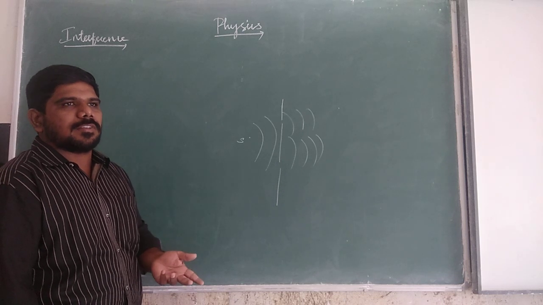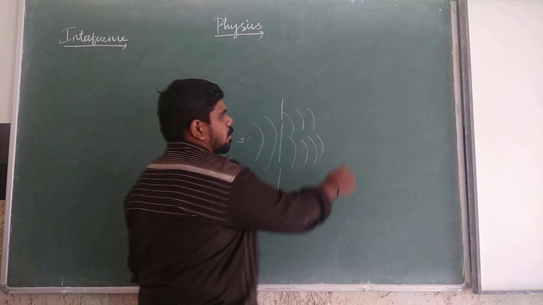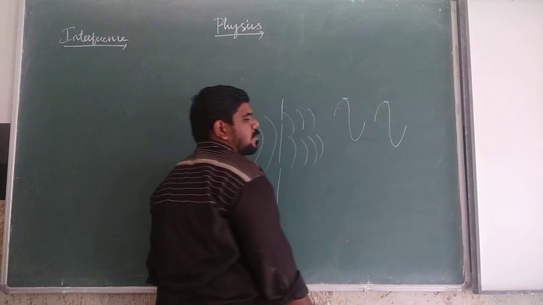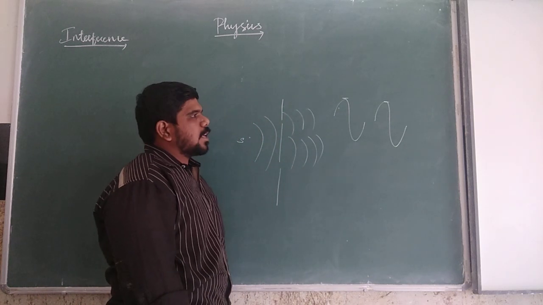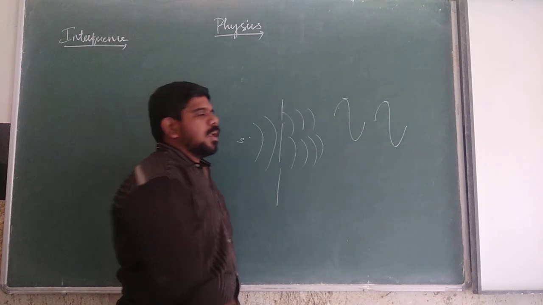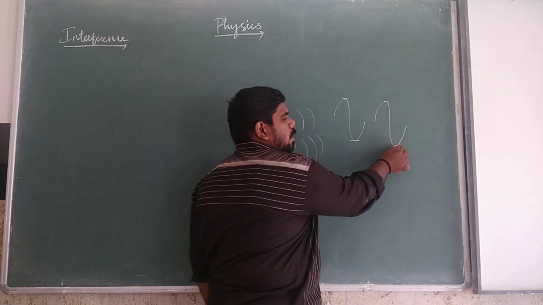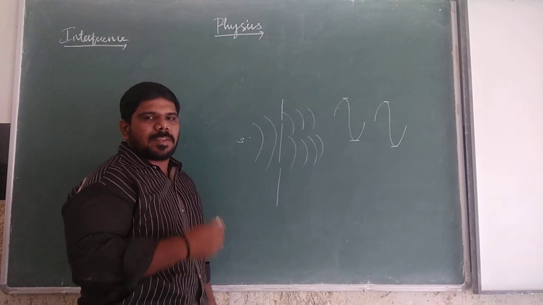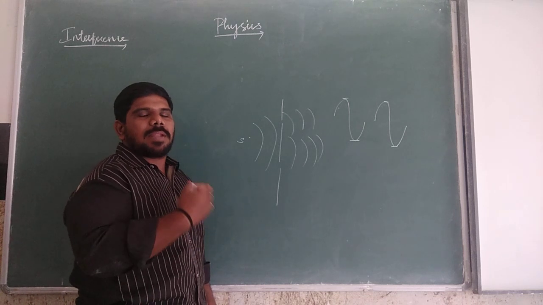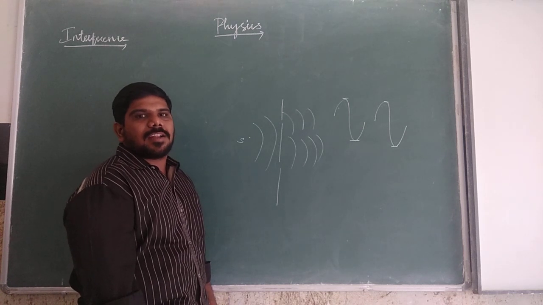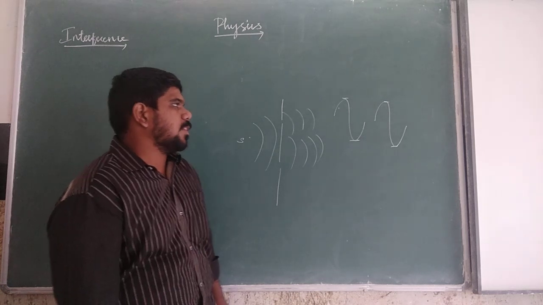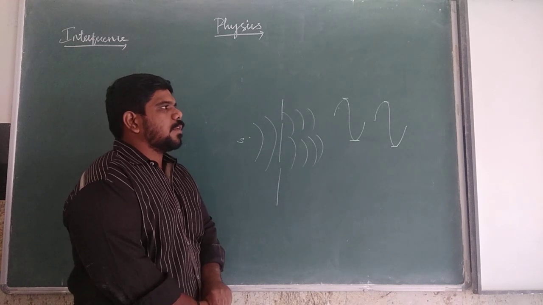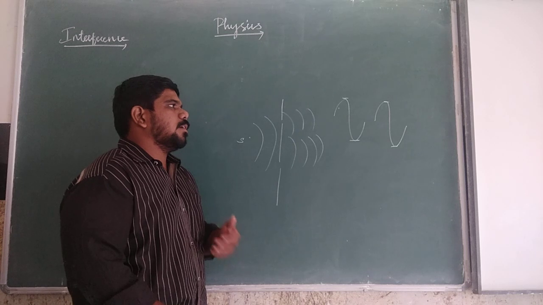So what is constructive interference? When the crest of one wave meets the crest of another wave, or the trough of one wave meets the trough of another wave, the waves are in phase.